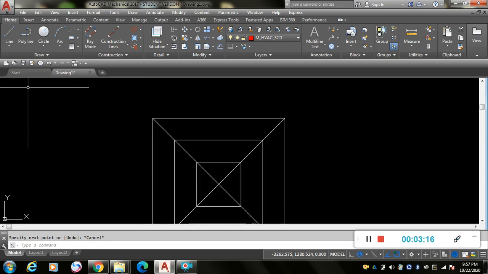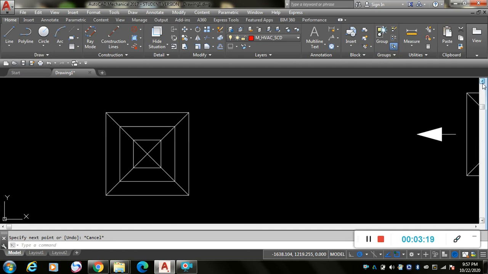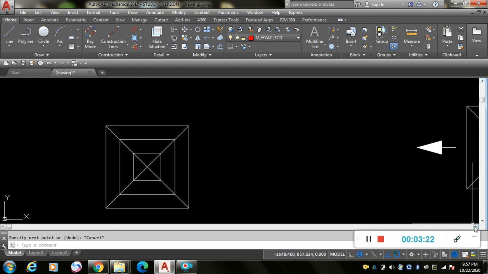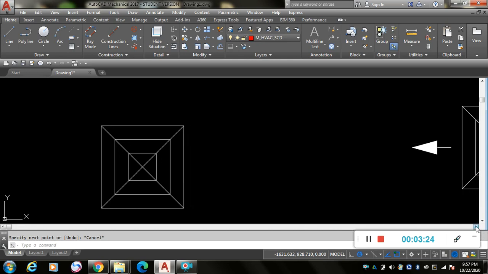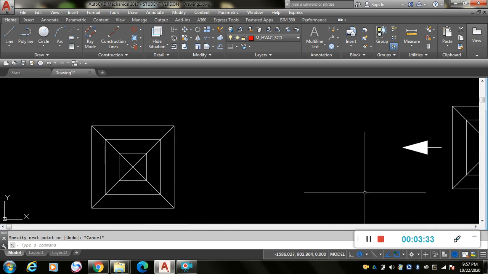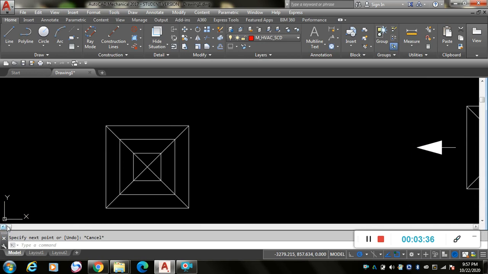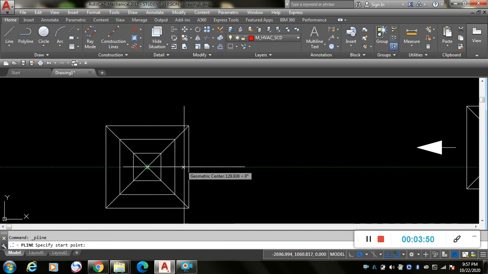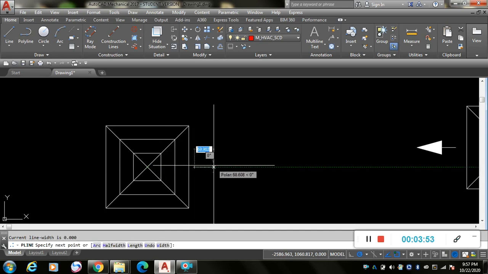Now we have to create 4 arrows, like this, as in this picture. This procedure is quite simple. What we need to do is just take a polyline from the center, drag it, and from here we can take a distance of 50 mm as the length.